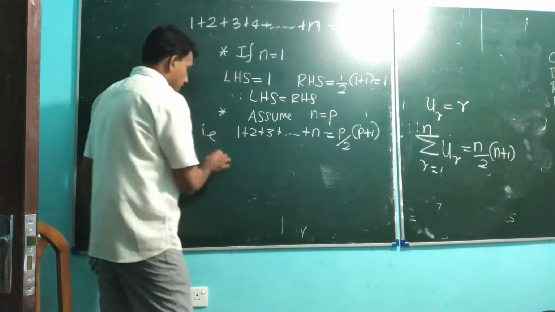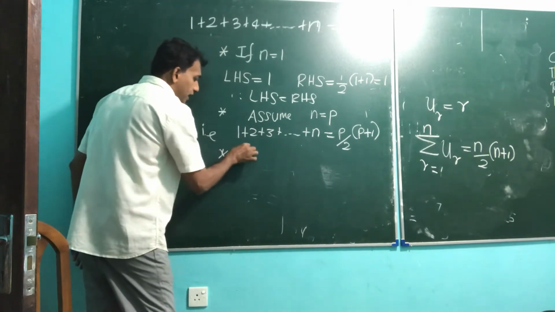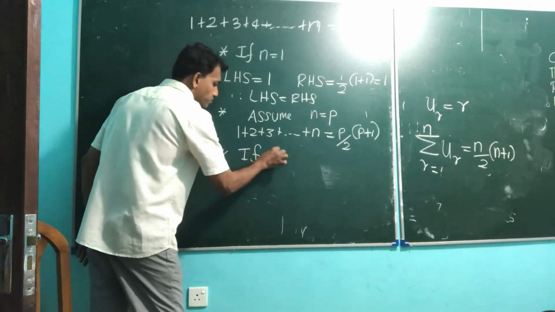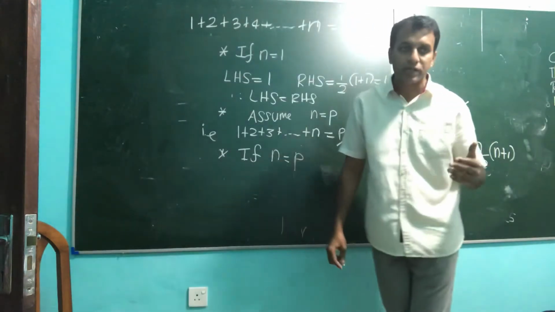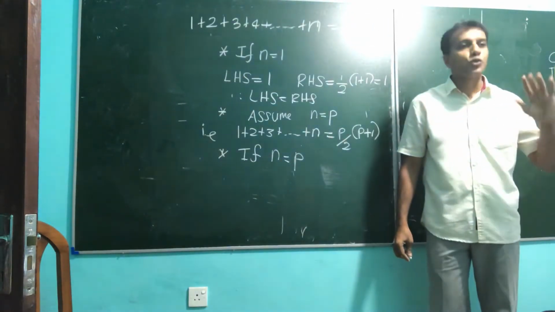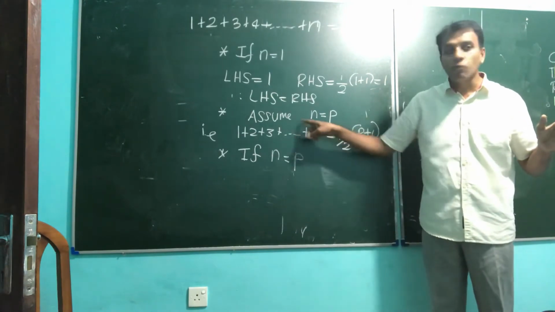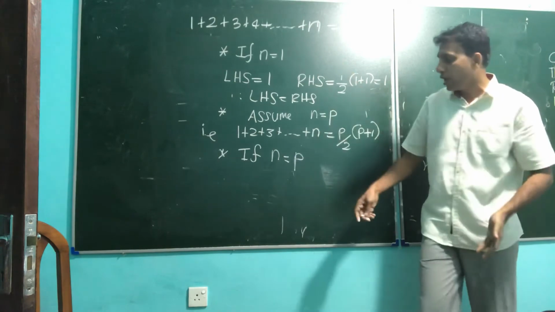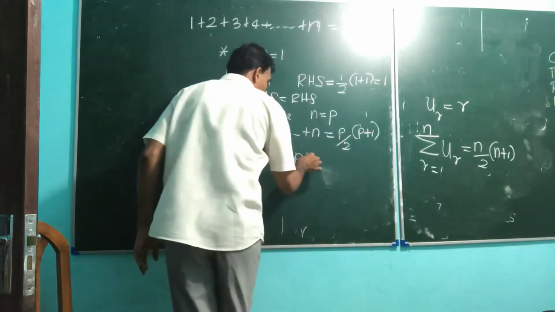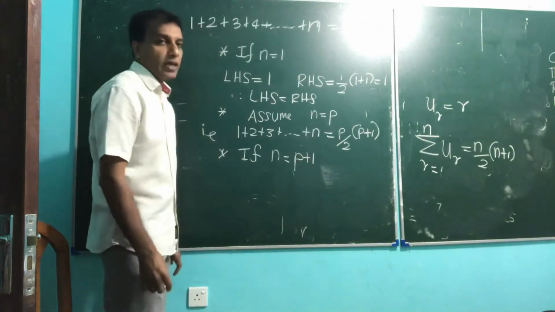Next point, if n equal p. So let me correct once again how to prove by the induction method: show n equal 1 is true. Next, assume for n equal p it's true. From that you have to go to n equal p plus 1.